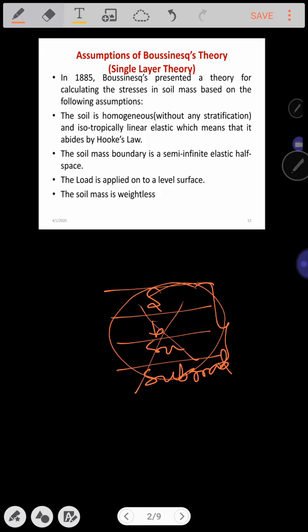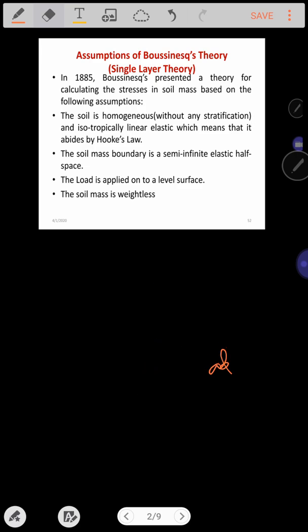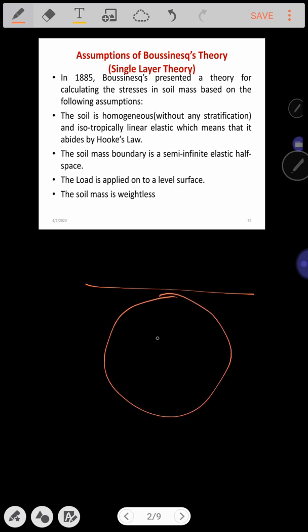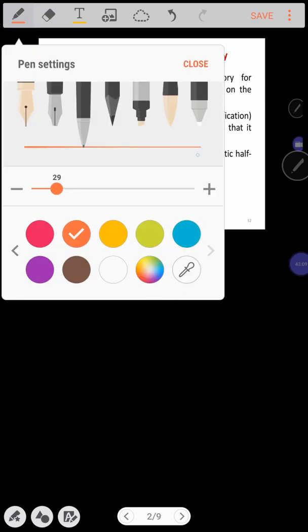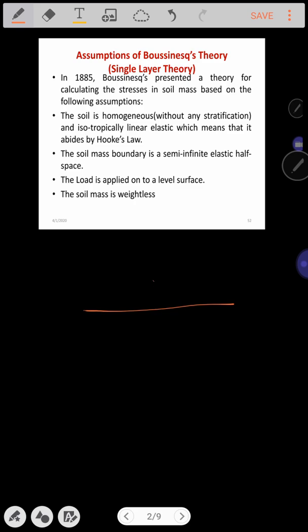And the soil is considered to be homogeneous. Whatever soil mass you can see at the lower layer of the ground is considered to be homogeneous, isotropic, linearly elastic. Linearly elastic means it obeys Hooke's law, in the vertical downward direction due to the applied load. Stress is directly proportional to strain. And the other assumption is the load is applied over a plane, a level surface, and the soil mass is weightless.